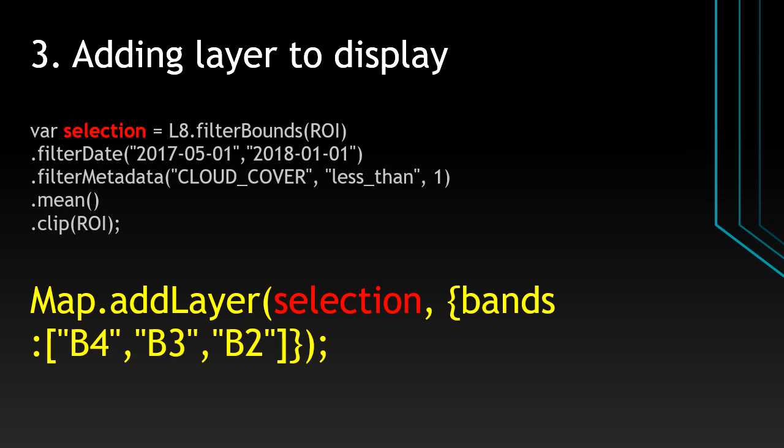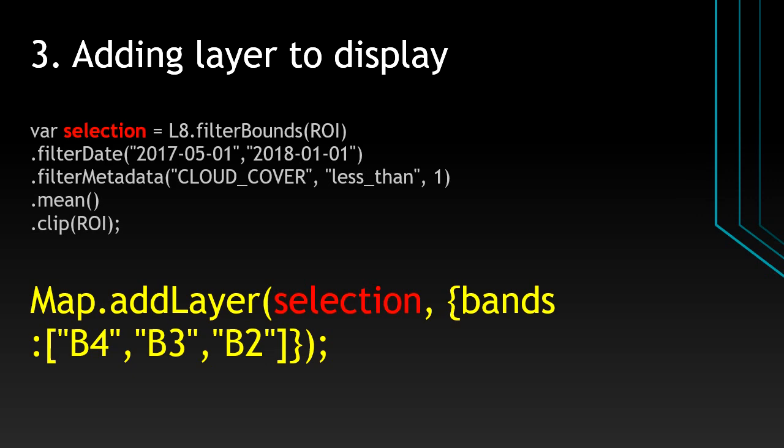This selection is the selection here, and what bands I want, because Landsat 8 data is giving you 11 bands. Just for the cause of visualization, I need only 432 bands here. If you want to visualize false color, then you have to use 543, but here I want a true color image to visualize, so I'm giving 432.